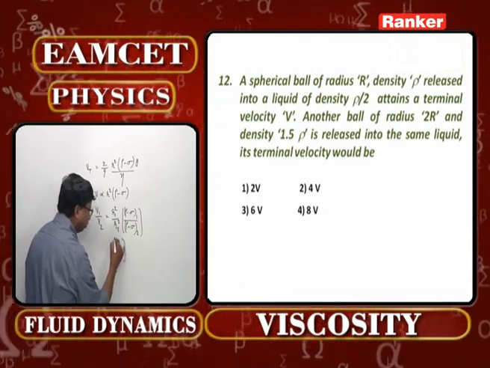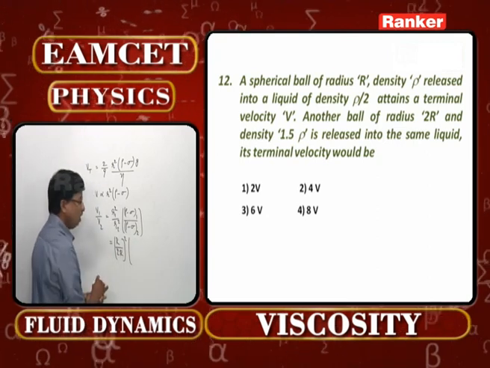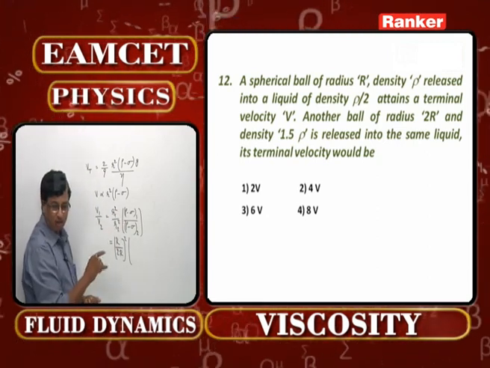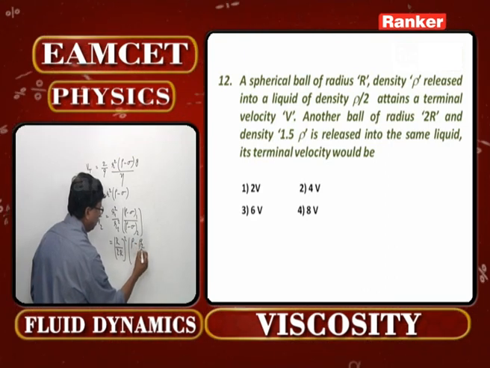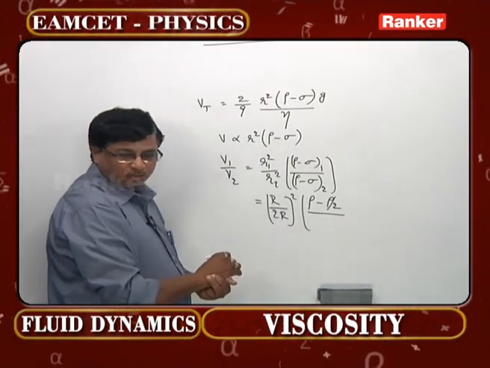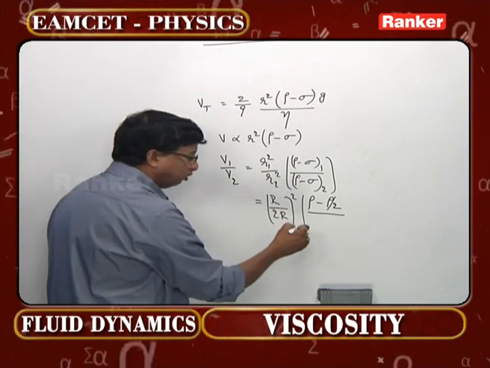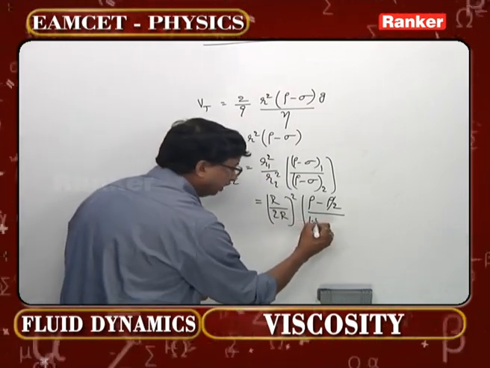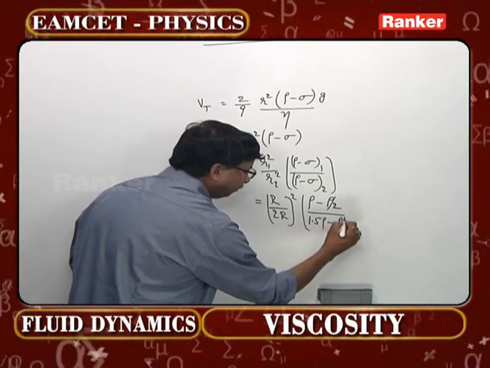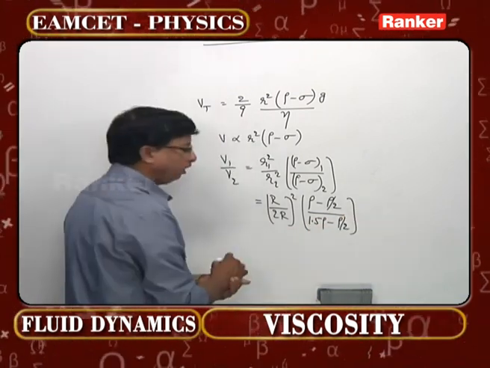So r by 2r whole square. What is the density of the solid initially? It is given rho minus rho by 2, the density of the liquid. What is the present density of the second body? 1.5 times rho. So 1.5 times rho minus rho by 2, you can directly write.